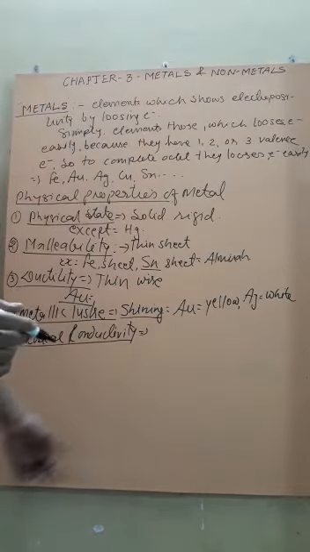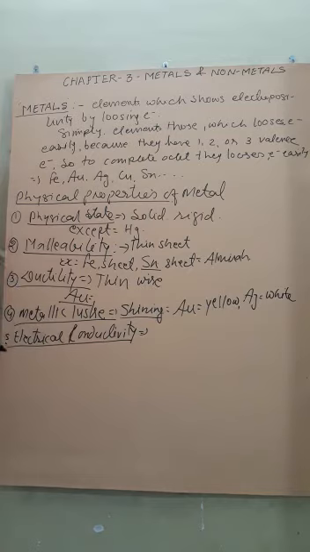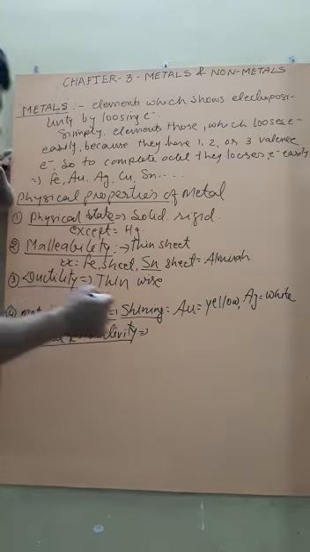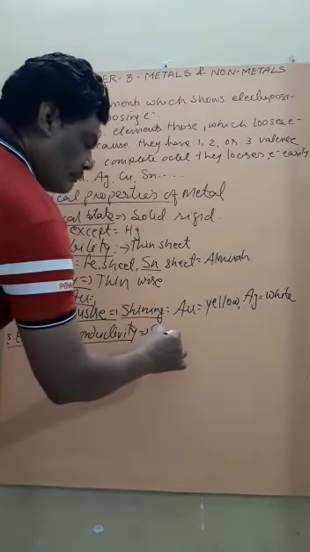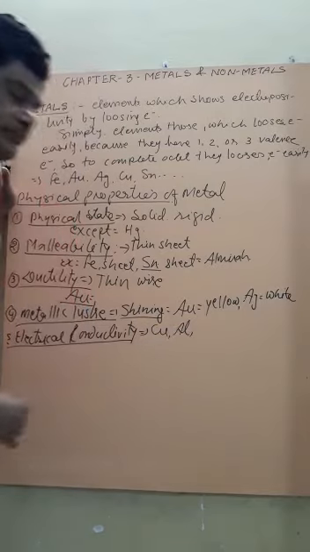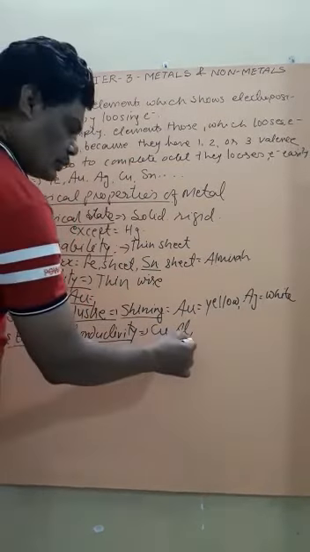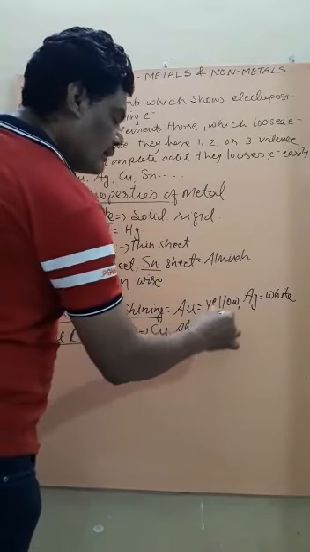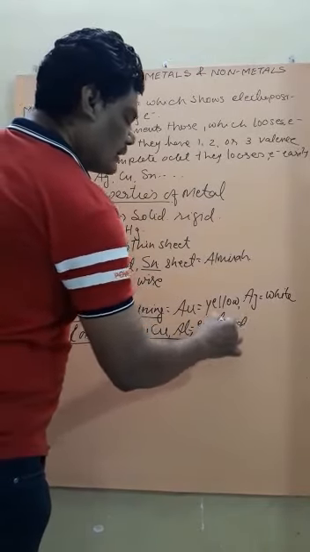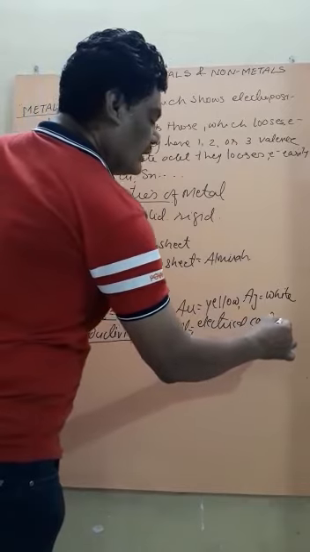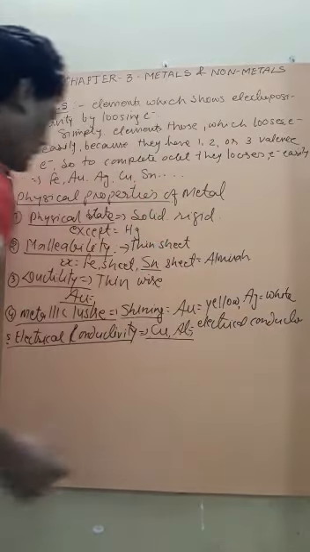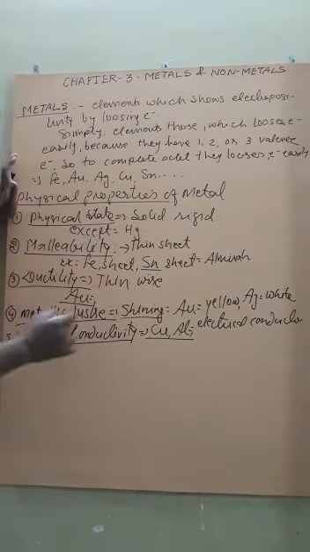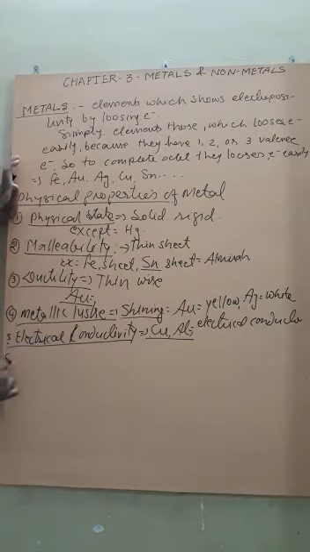This electric current flows through what? Electrical wire or conducting wire, like copper and aluminium. Generally we use these two elements for electrical conduction. So this is also one of the very important properties, that is electrical conductivity.